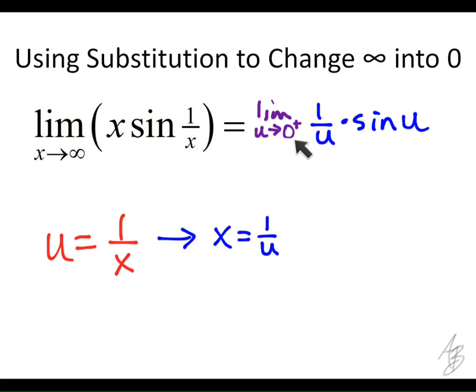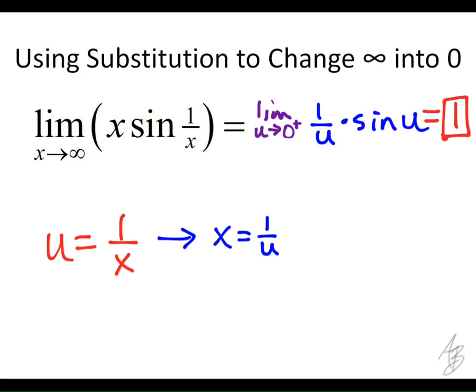We're taking the limit as u approaches 0. And what is this limit? Would it help if I rewrite it? Lauren? I said 1. Yeah. That's sine of u over u, right? So the limit of sine of u over u as u approaches 0 is 1.